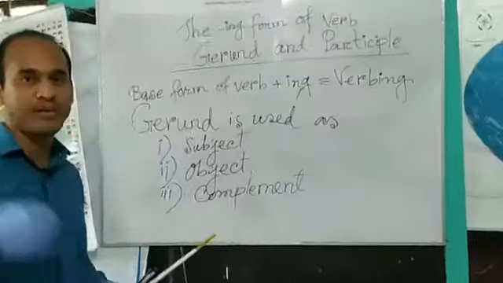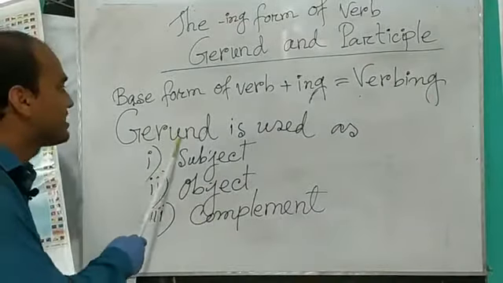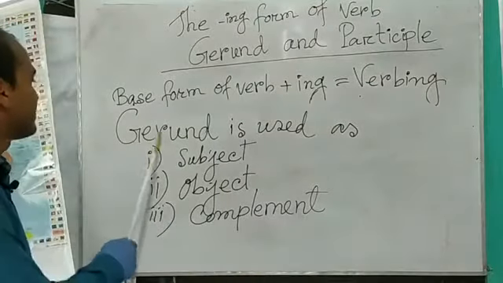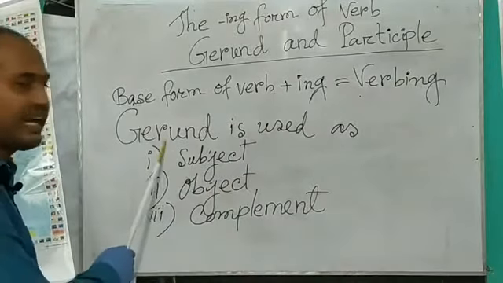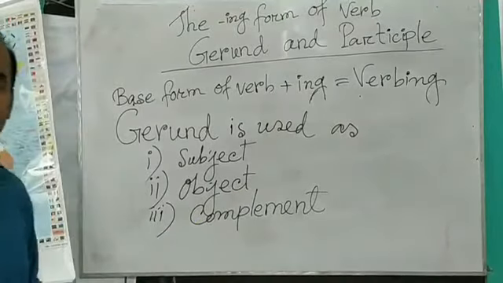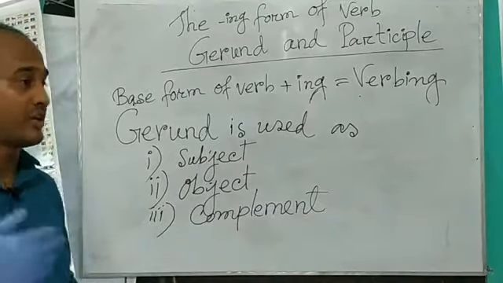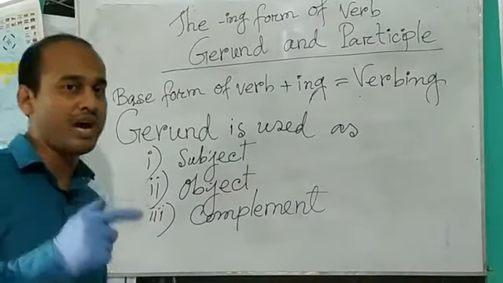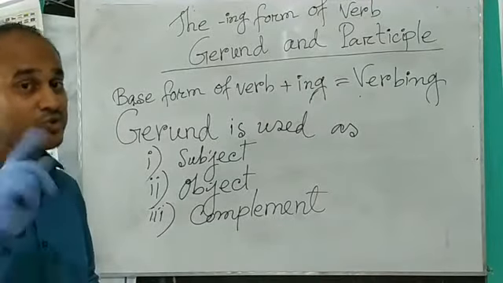We have known what a gerund is. So now, a gerund is used as subject of a sentence. A gerund is used as object of a sentence. Again, we can see a gerund is used as complement in the sentence. Dear learners, we have already seen two sentences. In the first one, the gerund is used as subject. Swimming is the subject.